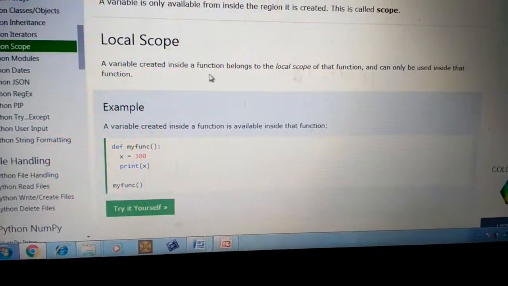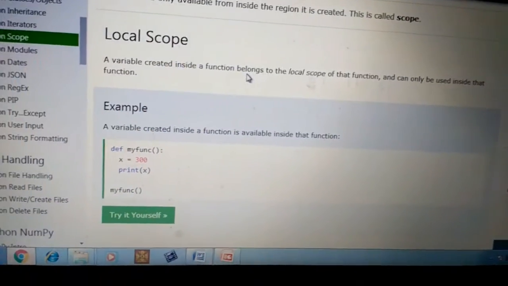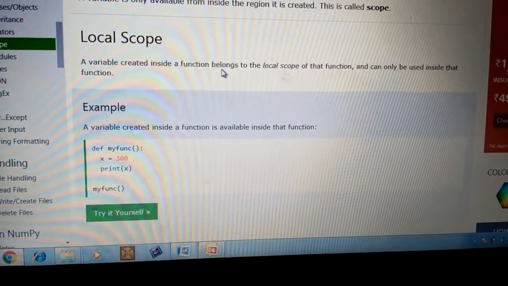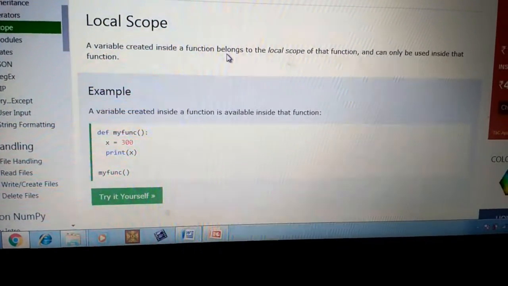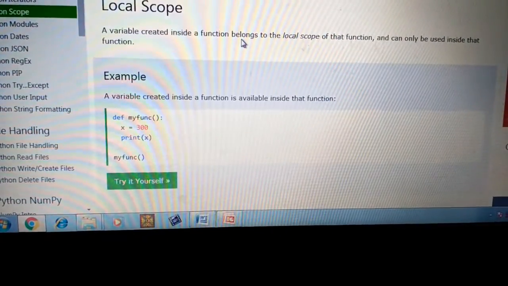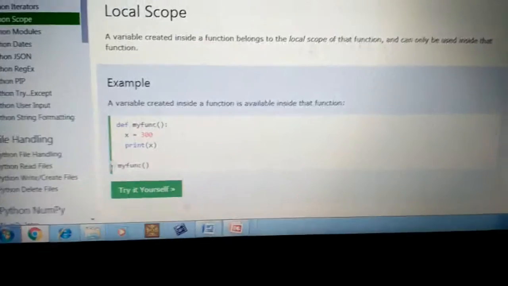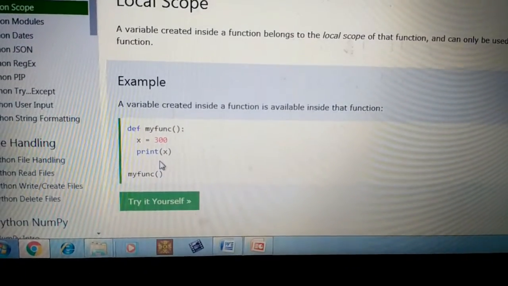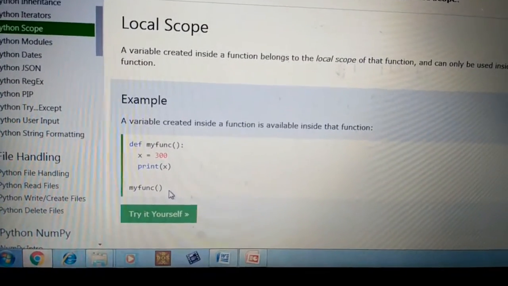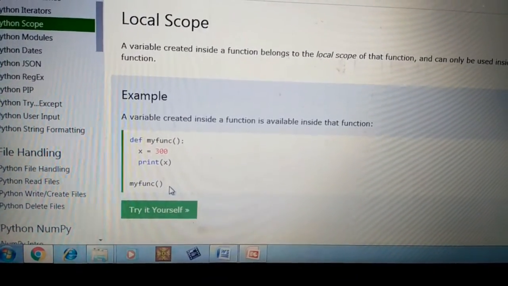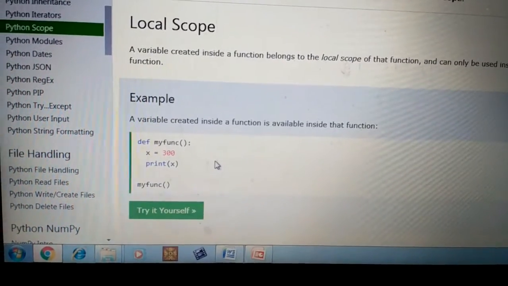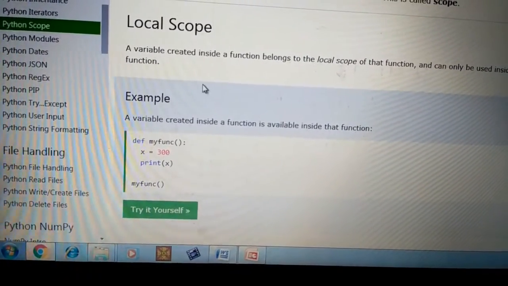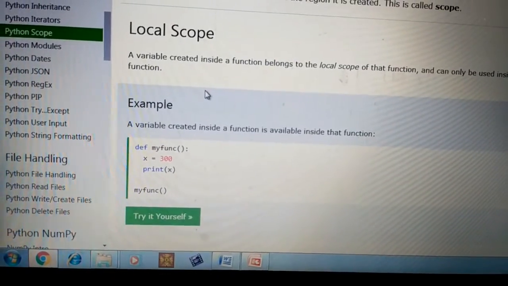A variable created inside a function belongs to the local scope of that function and can only be used inside the function. Suppose I am creating one function with the keyword def. You are creating a variable in that sub function. That variable is accessed throughout the entire function. So let us discuss this concept with one example.